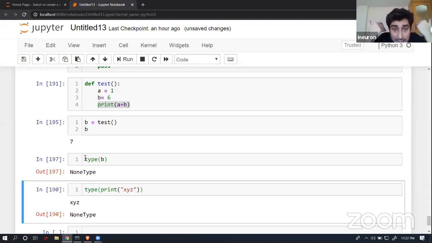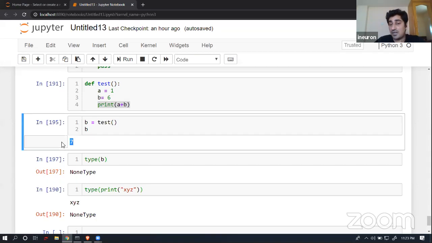Now I wanted to create a function which is going to return me something, so I will be able to perform some primitive operation if I'm looking for that kind of function. Because in case of a print, I have seen the issue. In case of a print, it is going to return me a None type. I'm able to observe that, and I'm not able to perform a primitive operation. If I get data from the print, it just looks like an illusion that it is an integer, but it's not actually an integer.